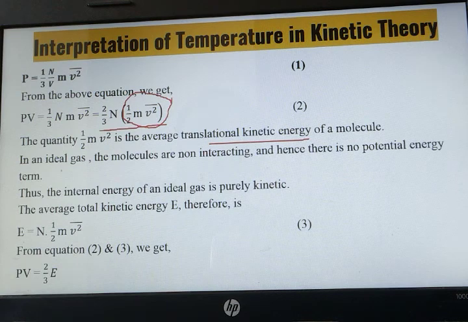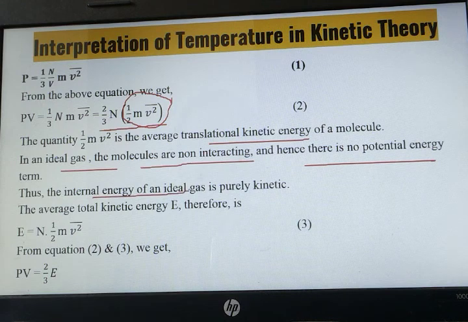Okay. For an ideal gas, the molecules are not interacting with each other, which means potential energy will not be there. So internal energy of an ideal gas is purely due to kinetic energy. So we can write total energy is equals to N into half M V square bar.